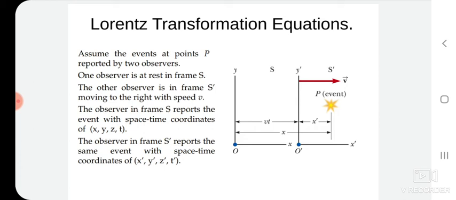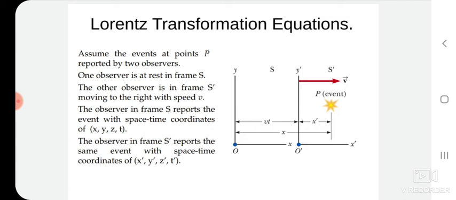The distance of point P with respect to S is given by r equal to ct, because that light pulse moves with velocity c and takes a time t to reach point P. That is why the distance of that event with respect to S prime is r, where r is equal to ct.